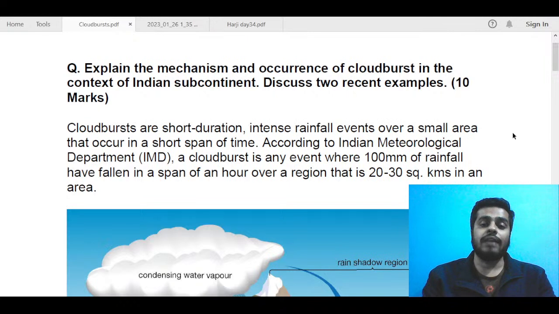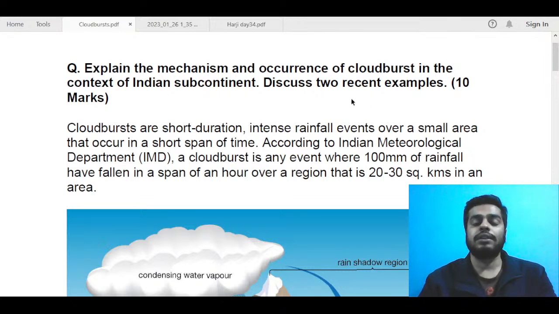The question was: explain the mechanism and occurrence of cloudburst in the context of the Indian subcontinent. So we needed to talk about the mechanism and occurrence of cloudburst, and the context was the Indian subcontinent. Along with it, we had to mention two examples.